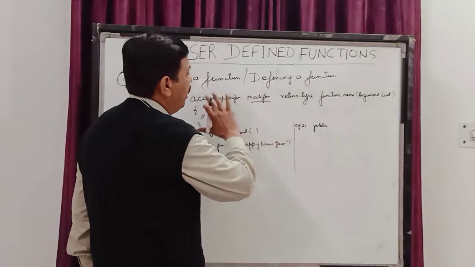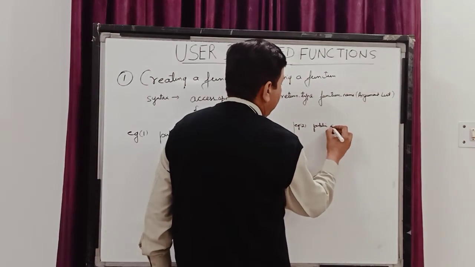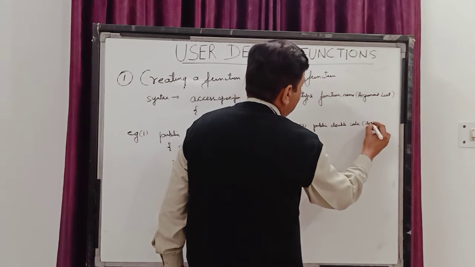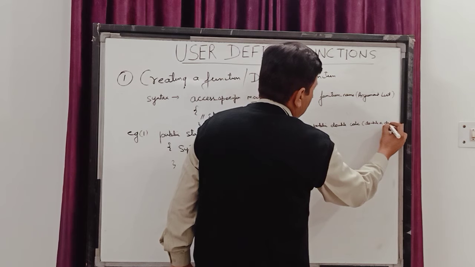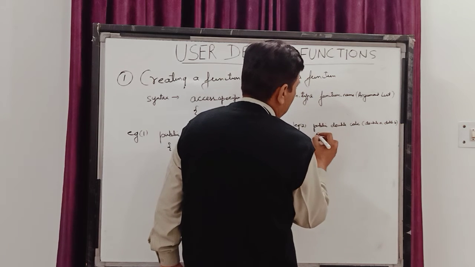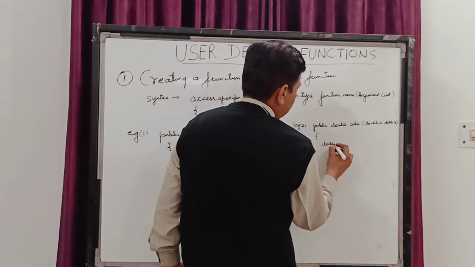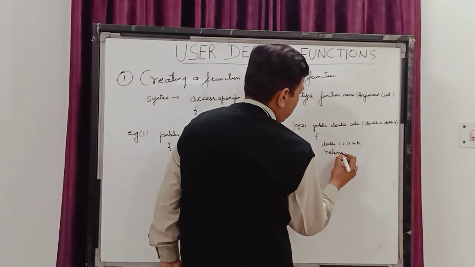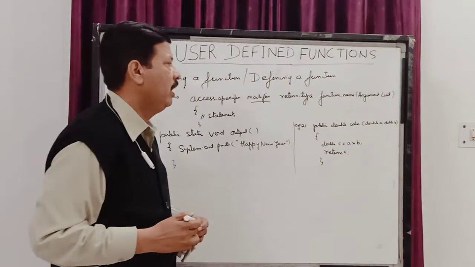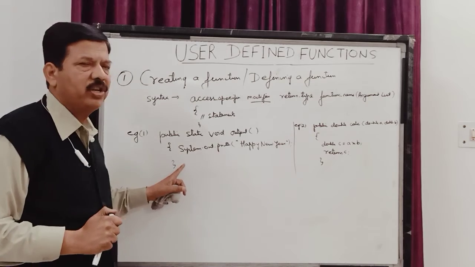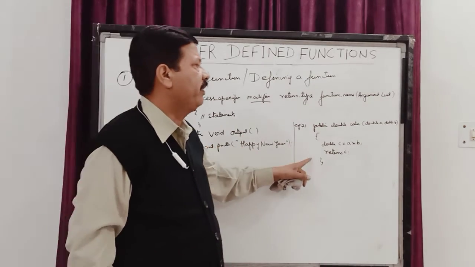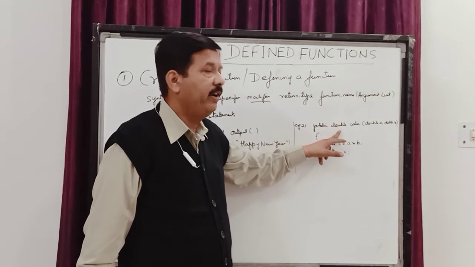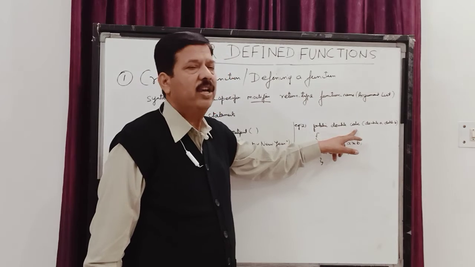I am not writing a modifier, and I am saying public double cal, and I write double A and double B. I write double C is equal to A into B, and I write return C. Now children, this is a non-returnable function which I have written void, and this function is a returnable function which is returning me a value of type double. So I have taken its return type as double. The name of this function is cal.